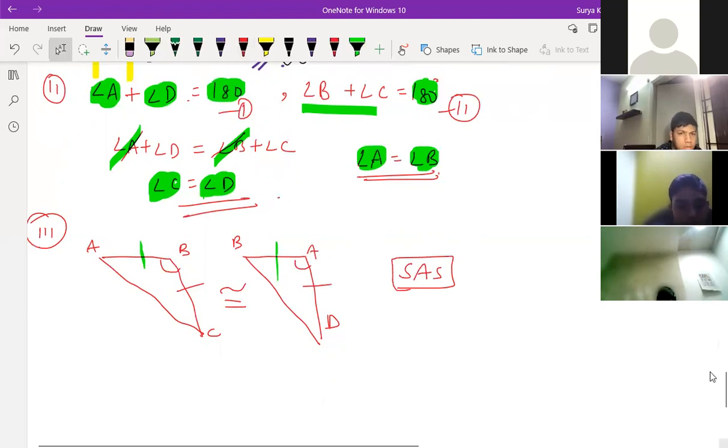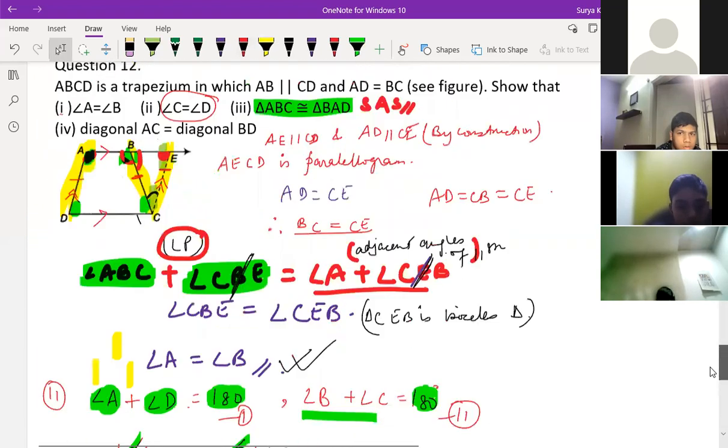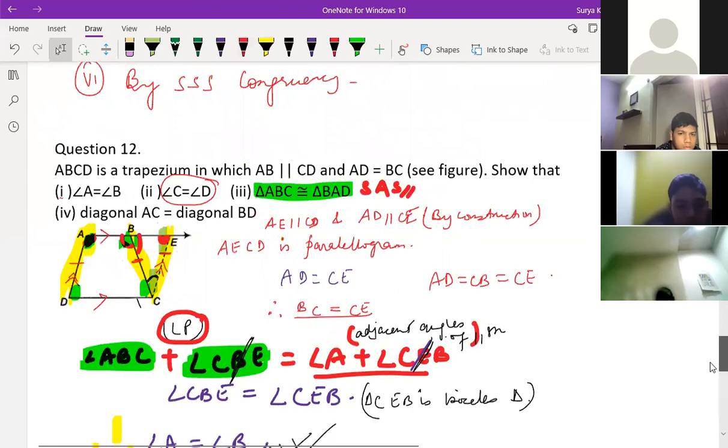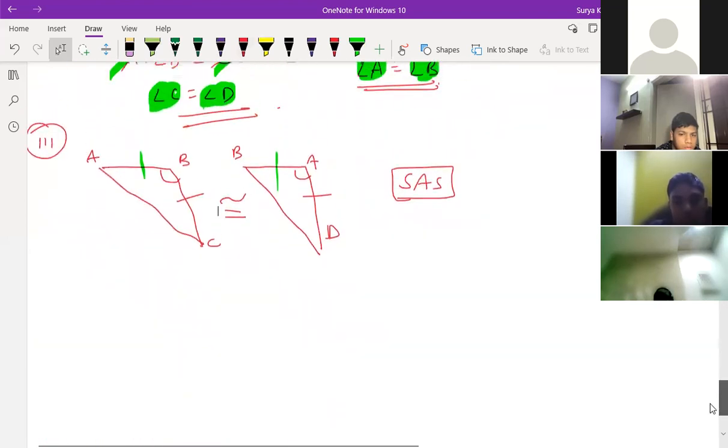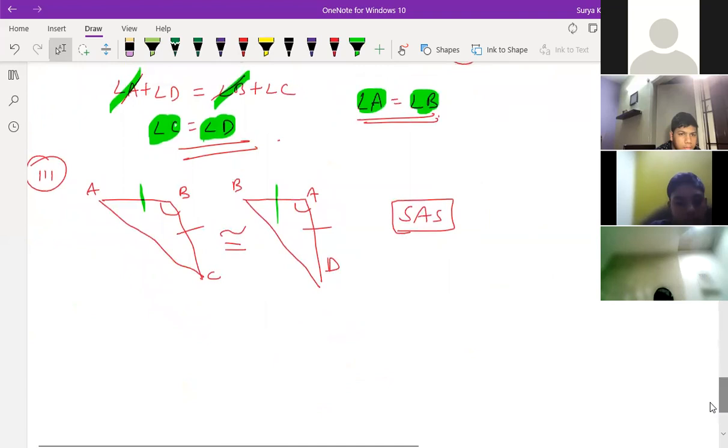Now the fourth part is diagonal AC is equal to diagonal BD. So obviously this is what? By CPCT we can write, right? The fourth one is by CPCT. That's it.